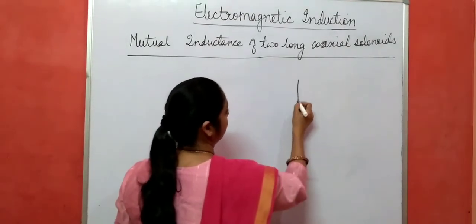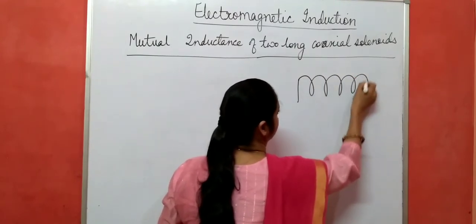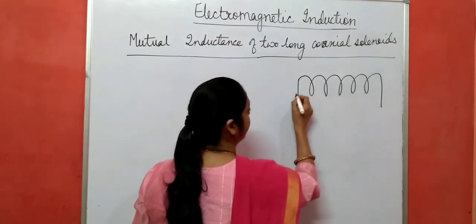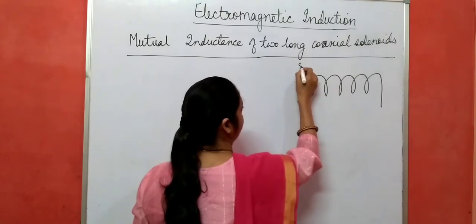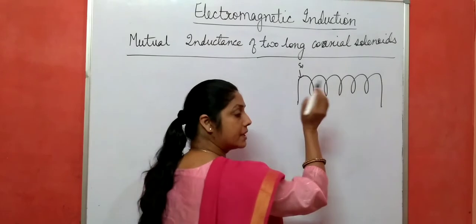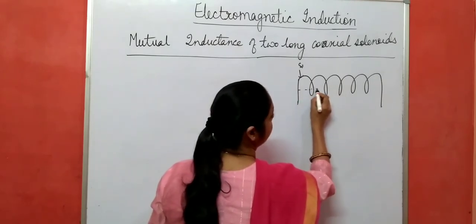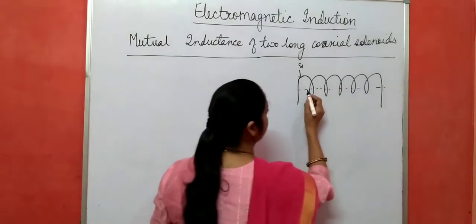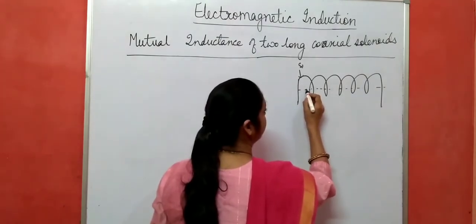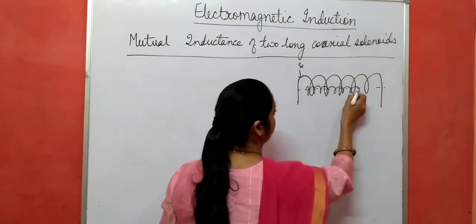Suppose there is one solenoid, this one. Suppose this is the outer solenoid S1, and there is another solenoid which has the same axis as this one. So there is another solenoid inside this one, the inner solenoid.